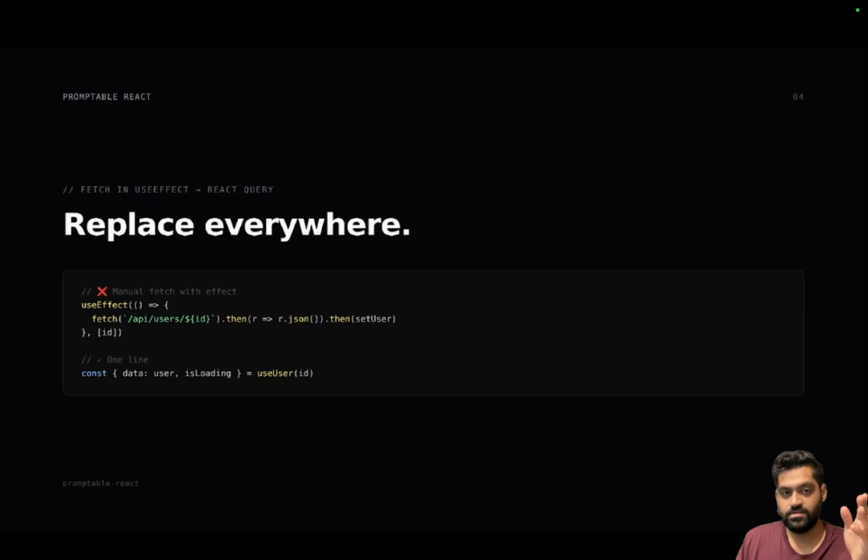Everywhere else, just replace it. One example is if your Axios calls or your query calls look like this, where you have a useEffect doing a fetch, just use React Query or just use any other library that does the same. Just use a function that does the same. Don't need a useEffect.